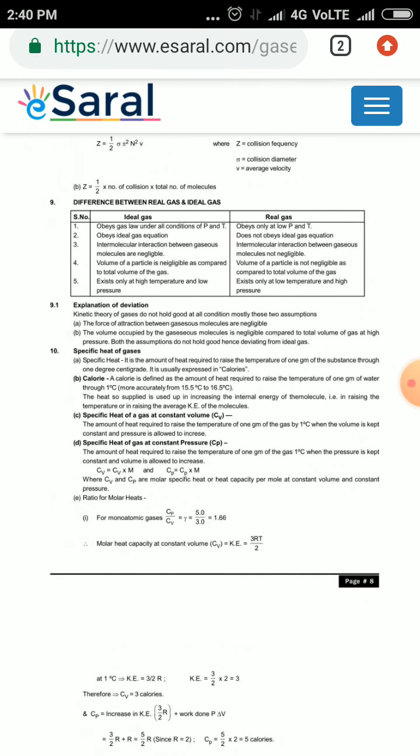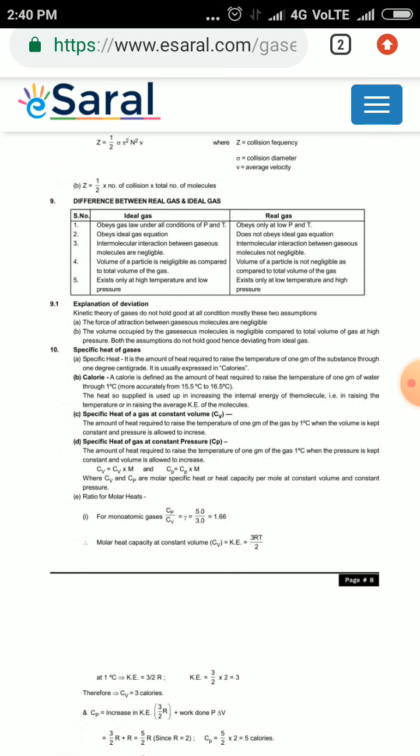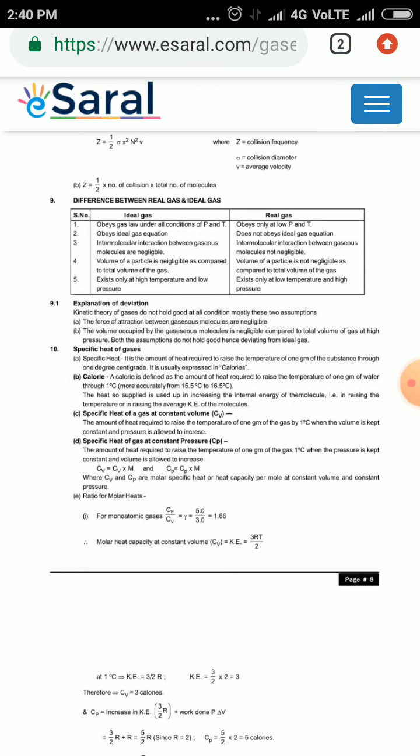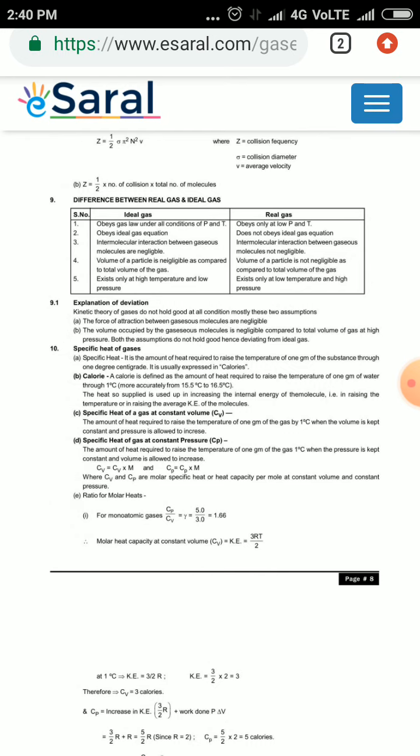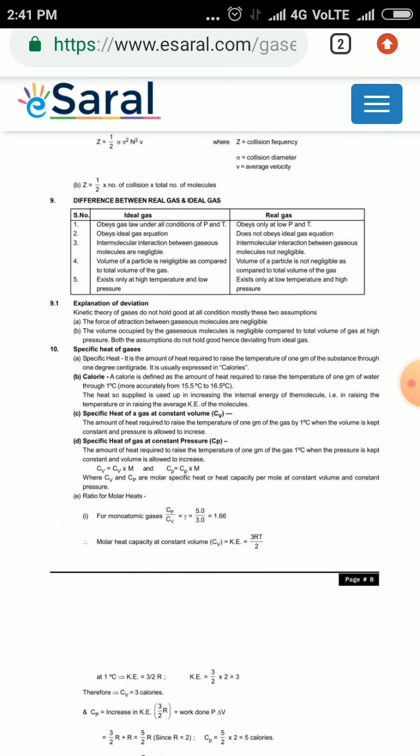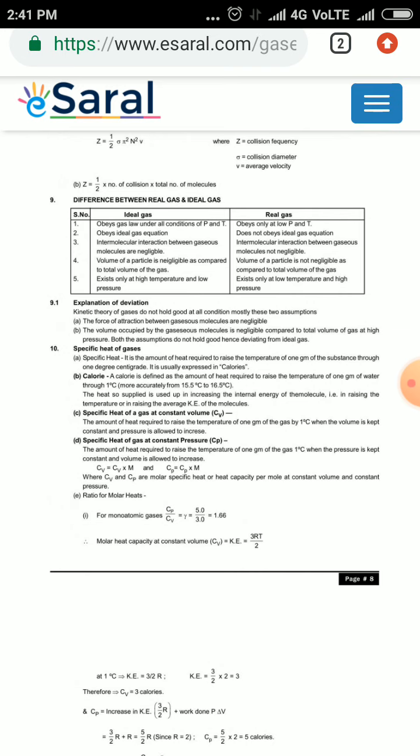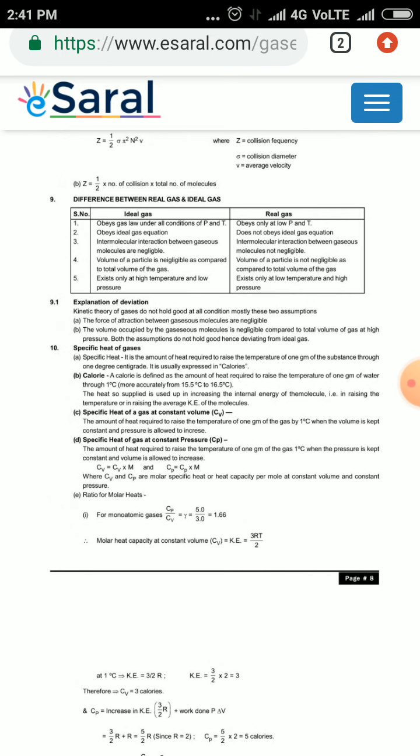So, specific heat of gases. Specific heat is the amount of heat required to raise the temperature of 1 gram of the substance through 1 degree centigrade. It is usually expressed in calories. A calorie is defined as the amount of heat required to raise the temperature of 1 gram of water through 1 degree centigrade.